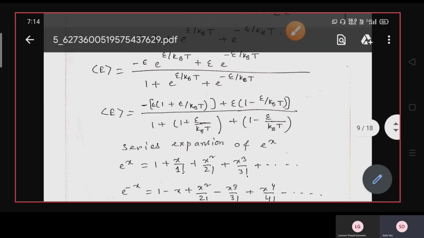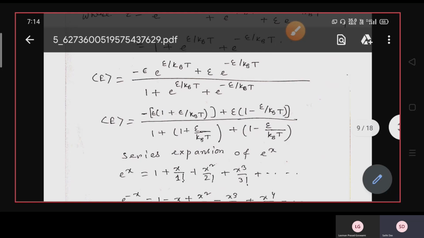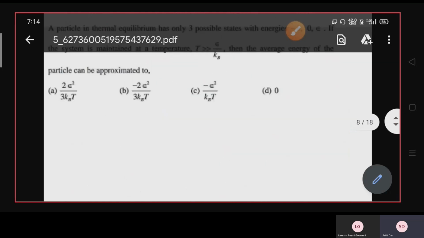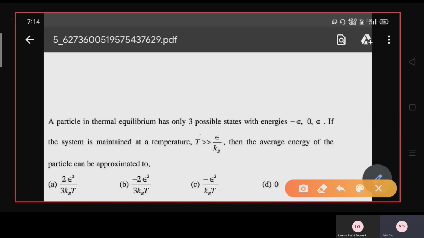Now you just put that condition that kBT is much greater than epsilon, that is, T is greater than epsilon by kB.